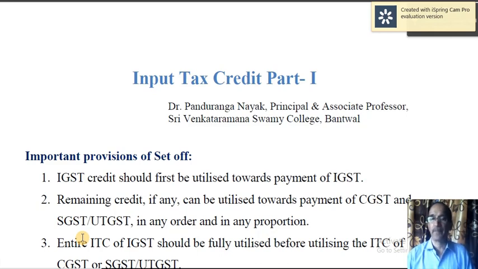Whereas when you supply the goods to others, you collect the tax, but that is called output tax. So there is output tax, then input tax, then the difference between the two is called net tax. So one of the important features of GST is the benefit of input tax credit. You can reduce the output tax with the help of input tax.